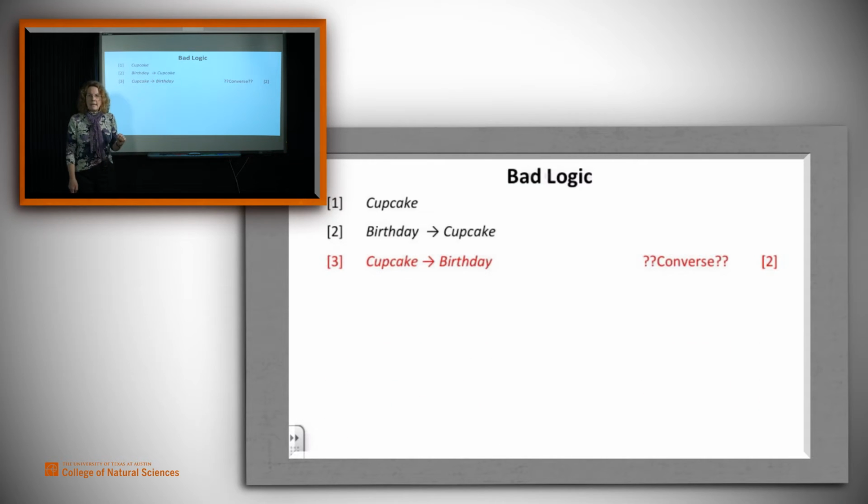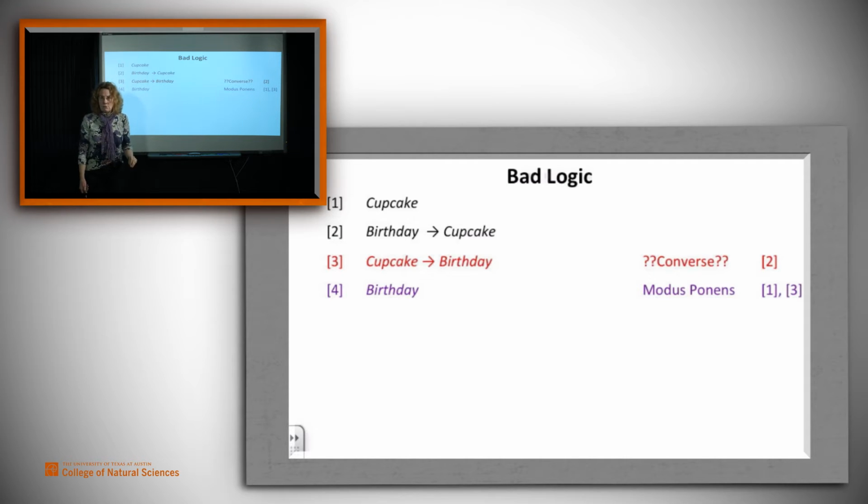It appears that what they did was to use a rule called converse. The converse says, well, if you have birthday implies cupcake, you must also have cupcake implies birthday. Now, just looking at this particular situation, we know that's not necessarily true. Maybe it's just National Cupcake Day. Having applied converse, they used a sound rule, modus ponens, and said, well, from cupcake and cupcake implies birthday, we're good with birthday. The problem in the reasoning happened at step 3 with converse.